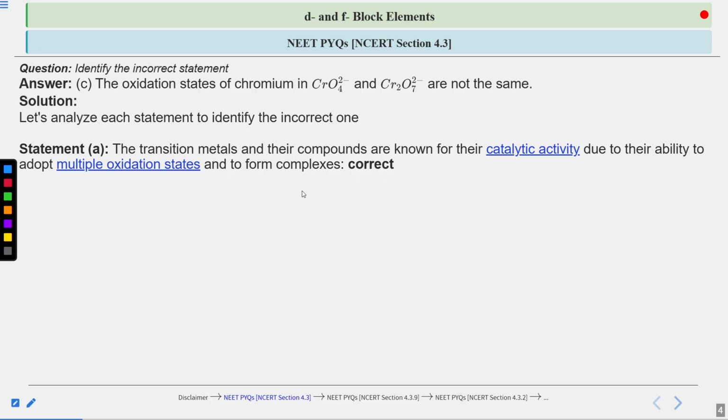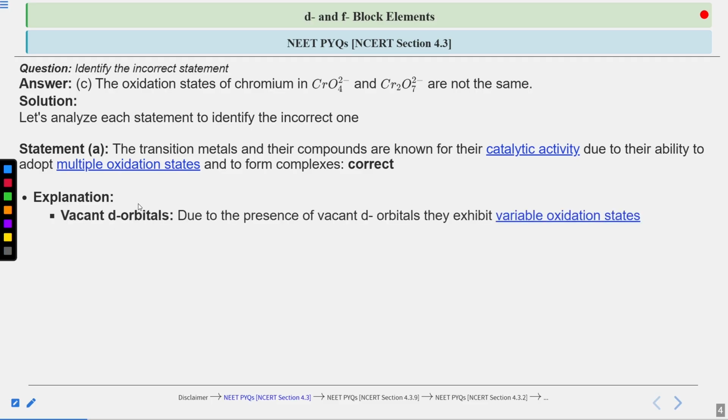Let's see how. So the explanation includes the vacant d orbitals. You know that the transition metals have vacant, empty d orbitals present in them, and due to the presence of vacant d orbitals, they exhibit variable oxidation states, right? Because they have vacant d orbitals, they can exhibit variable oxidation states by either gaining or losing the electrons present in the d orbital of the transition metals, right?